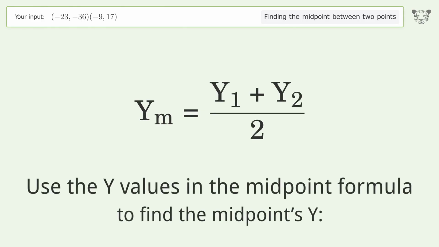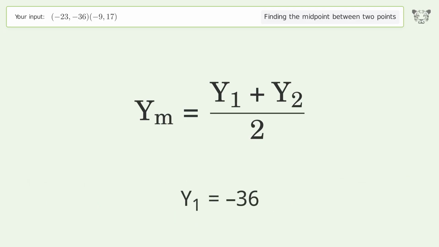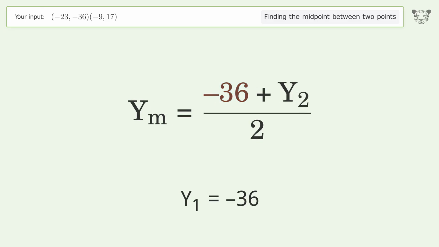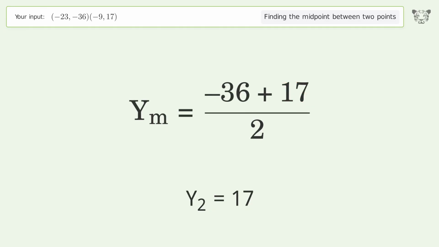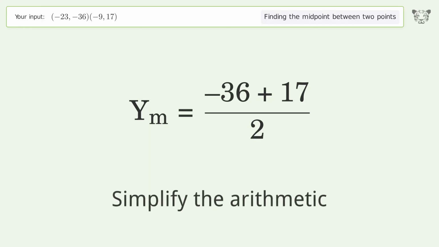Use the y values in the midpoint formula to find the midpoints y. y1 equals -36. y2 equals 17. Simplify the arithmetic.